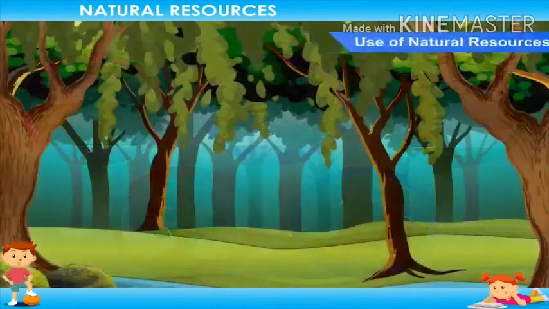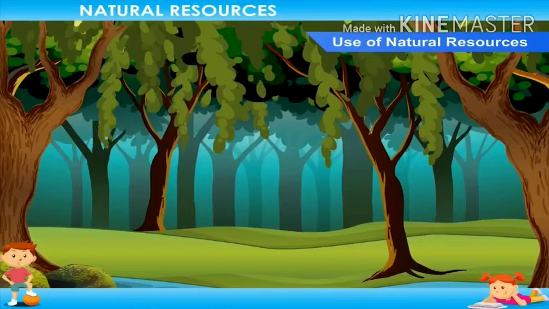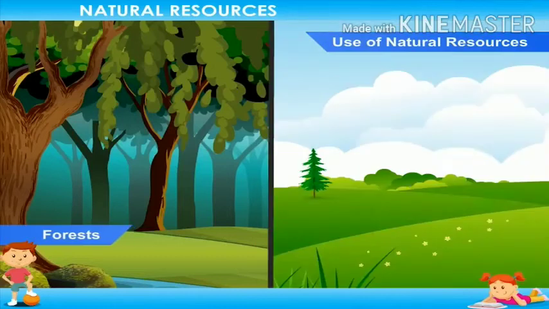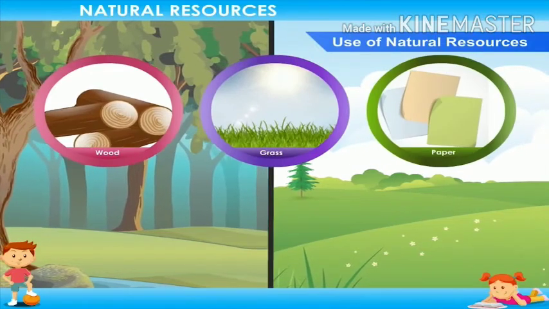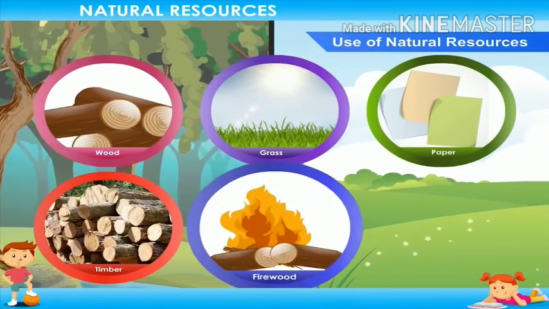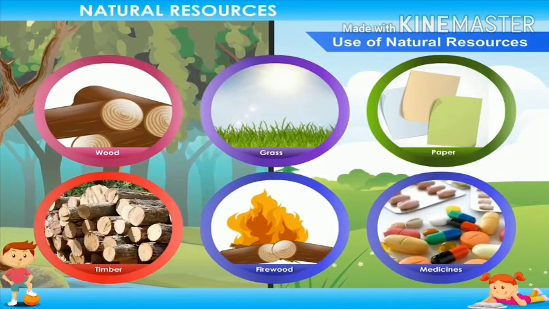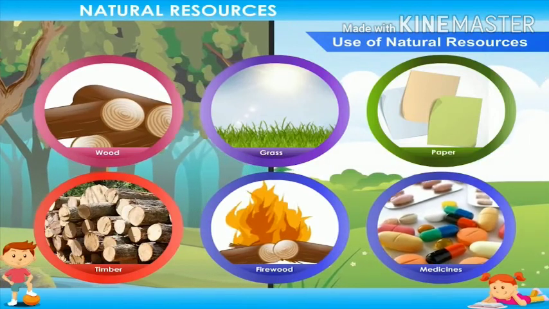Use of natural resources. Forests and grasslands are the natural resources that are helpful in many ways. They provide us wood and grass to make paper. We also get timber, firewood, and medicines in many ways. People use the forests to graze animals.